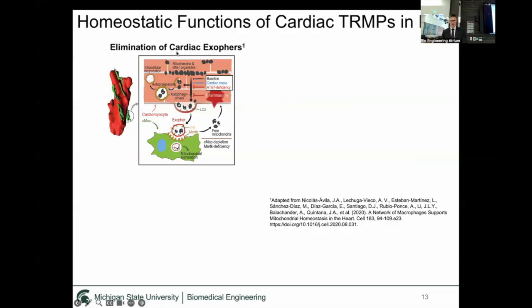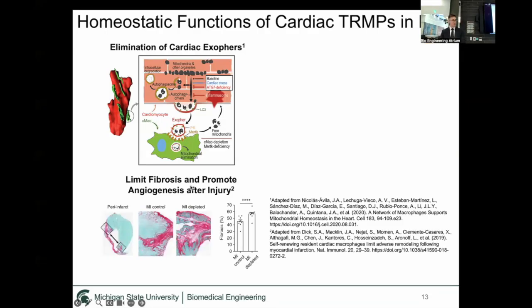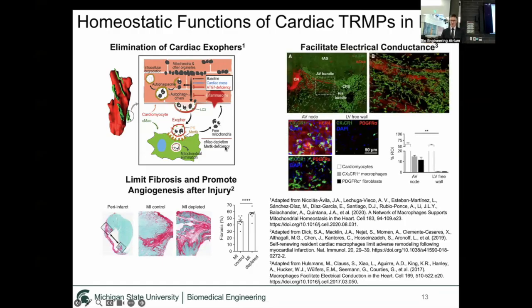They play a role in eliminating what are called cardiac exophers, which are basically extracellular vesicles secreted by cardiomyocytes containing byproducts it no longer needs, and the macrophages help eliminate those. They also limit fibrosis and promote angiogenesis, or the formation of new blood vessels after injury. And they also facilitate electrical conductance. Here you can see the AV bundle, which is a structure in the heart's conductance system, and you can see in green lots of macrophages associating in this area.